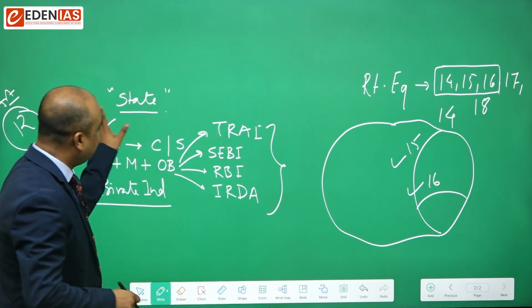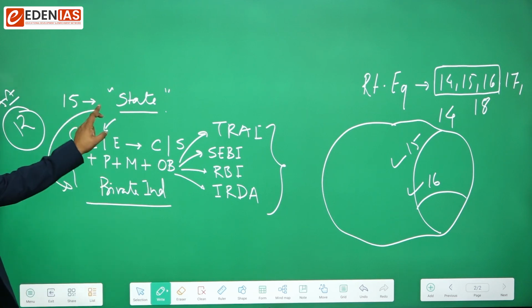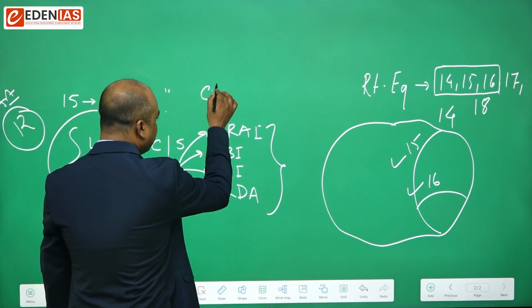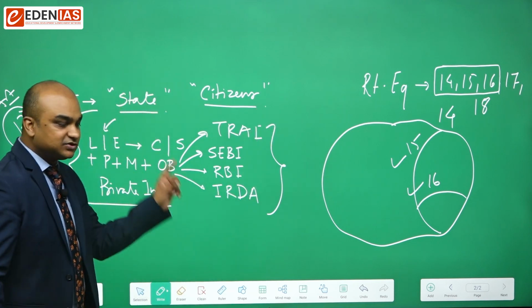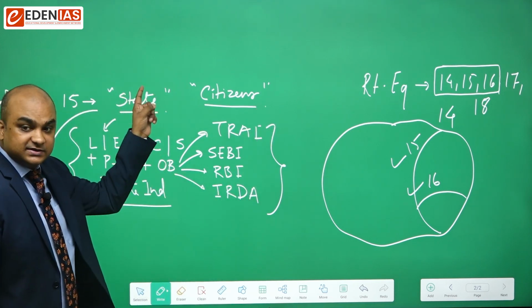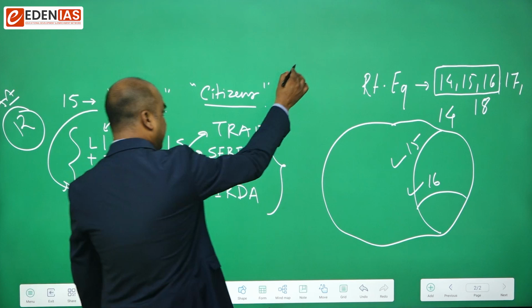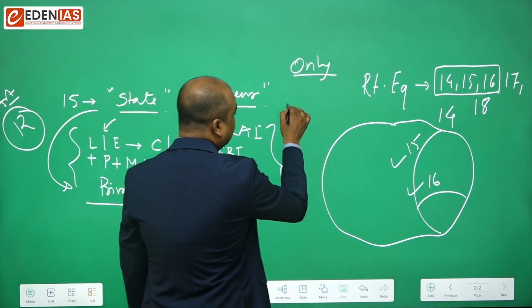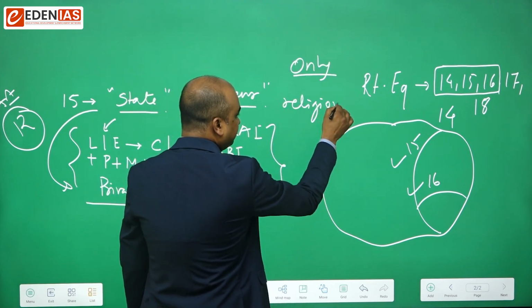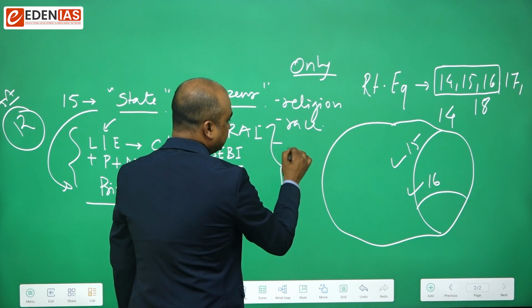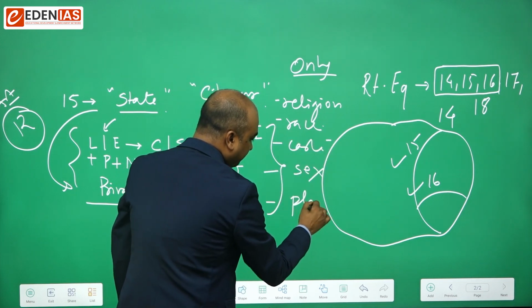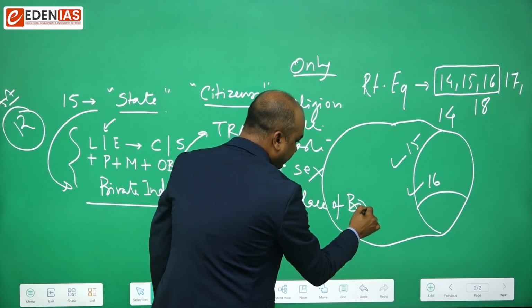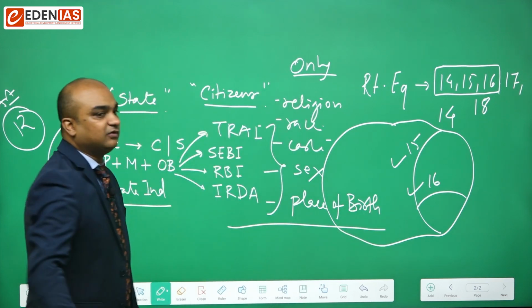तो अब देखो article 15 क्या कहता है. It says that the state shall not discriminate among citizens. We already understand the meaning of the term citizen. So this is only applicable over citizens. Only on grounds of religion, race, caste, sex, or place of birth, or any of them.